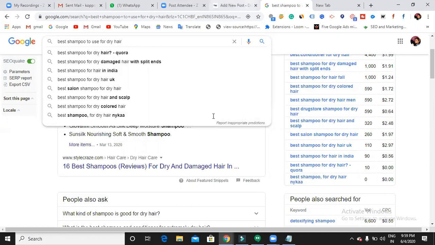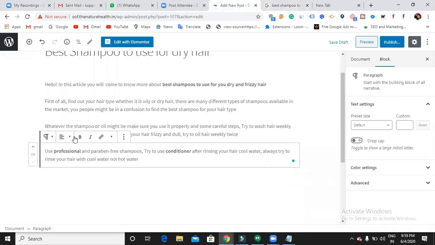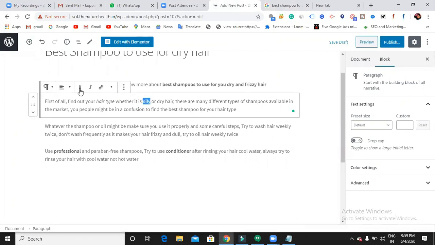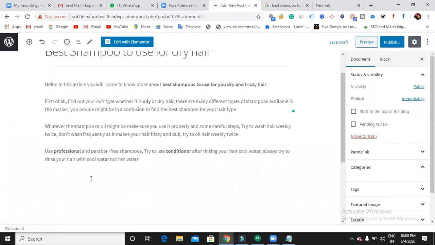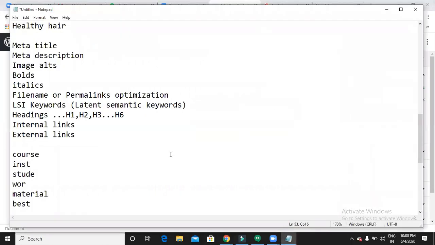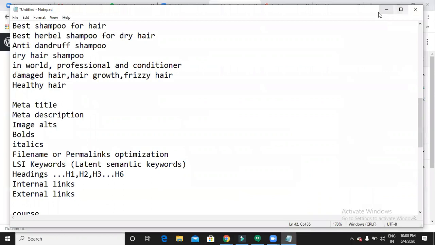Okay, so in my website, I do have some LSI keywords like conditioner, hair, oil, and I have dry, water, cool water, hot water, frizzy, dull, wash. So these are the LSI keywords which are suitable for the blog simply. Fine, I'm done with LSI keywords as well. The next thing is the file name. Okay, let me go with the image.